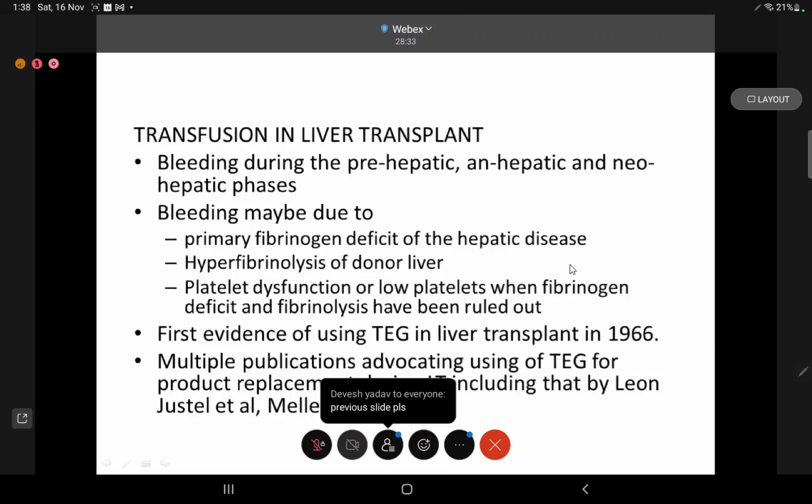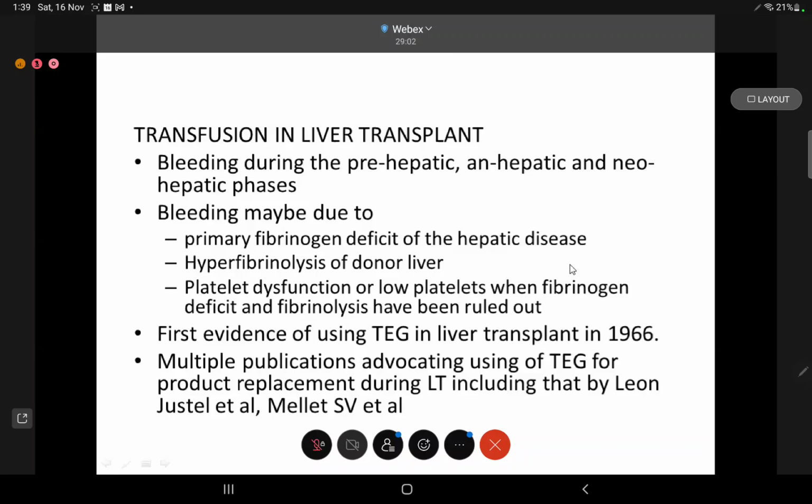TEG has also been used in liver transplant. During liver transplant, bleeding is commonly encountered in the prehepatic, anhepatic, and neohepatic phases. Bleeding may be due to primary fibrinogen deficit of the hepatic disease, hyperfibrinolysis of the donor liver, or platelet dysfunction or low platelets, after we have ruled out fibrinogen deficit and fibrinolysis.